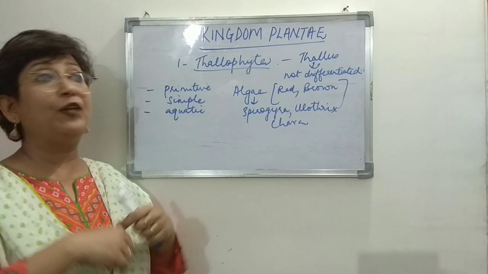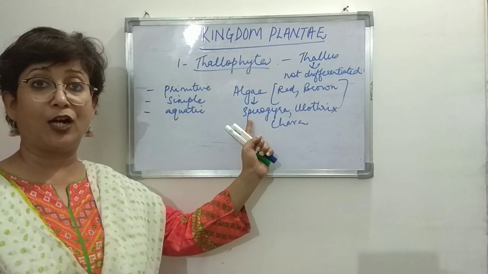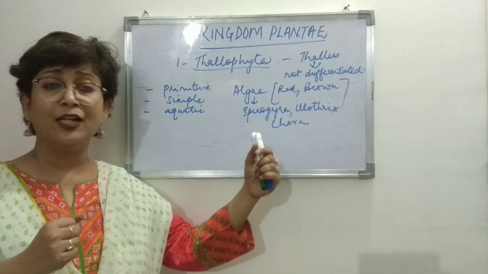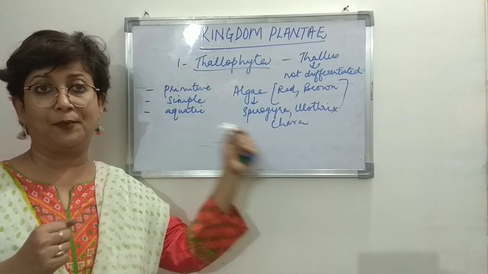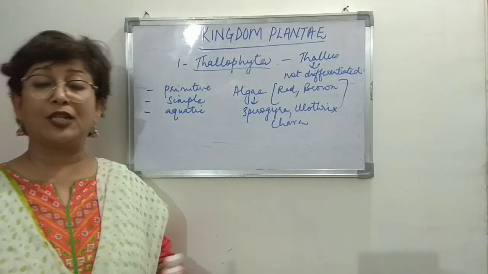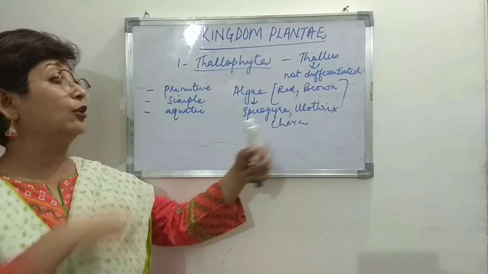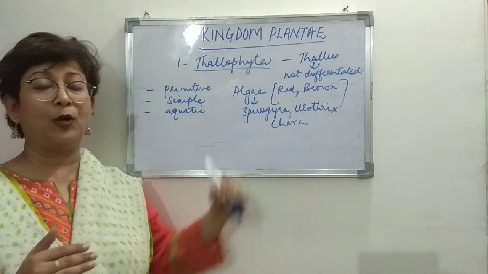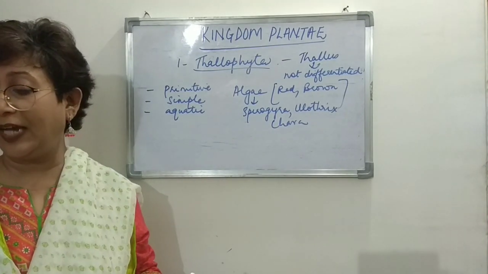Or they may be filamentous. If you look at Spirogyra, it is filamentous, thread-like, ribbon-like. You studied fragmentation in them. So they may be unicellular, they may be found in colonies, and they may be filamentous, depending upon which type of body they have.